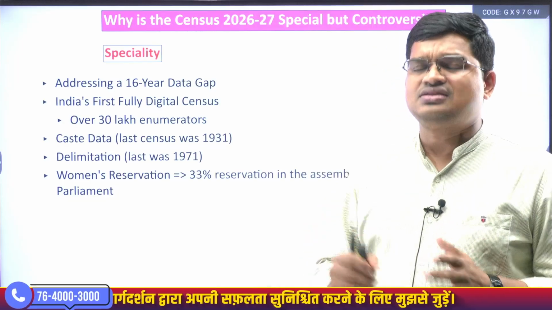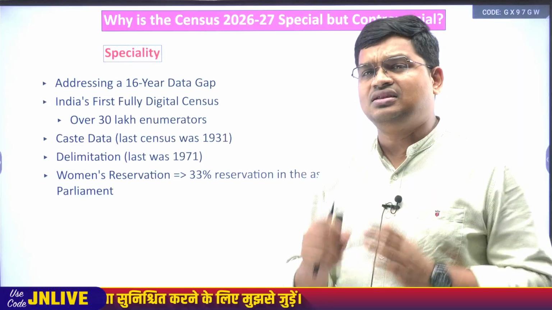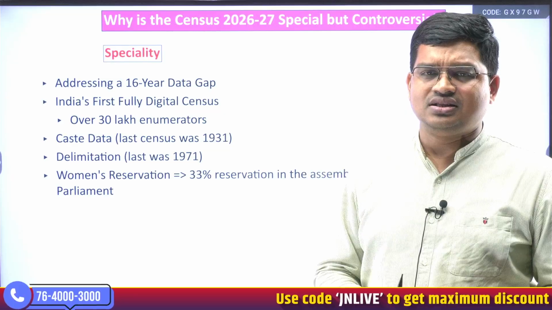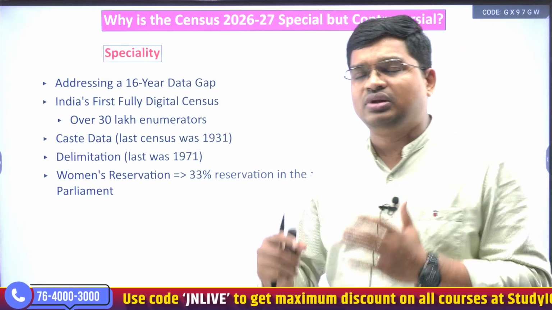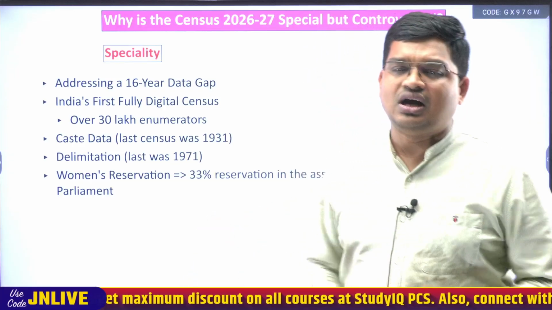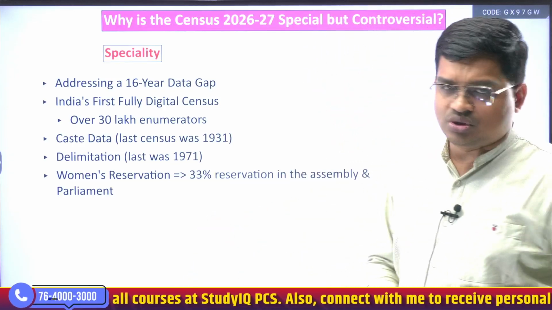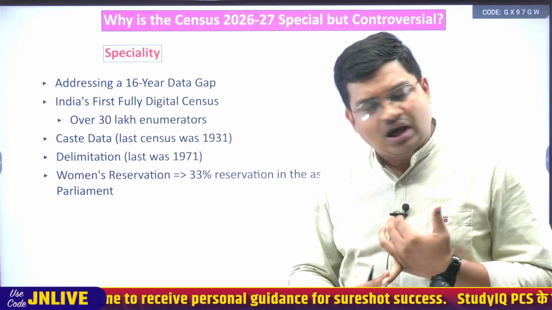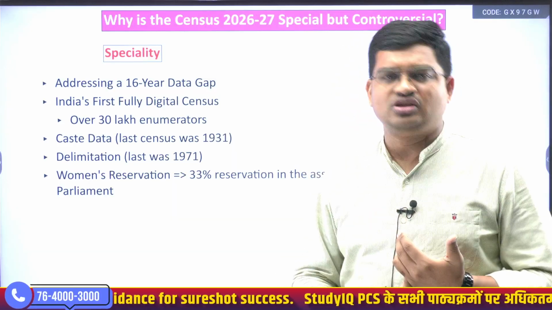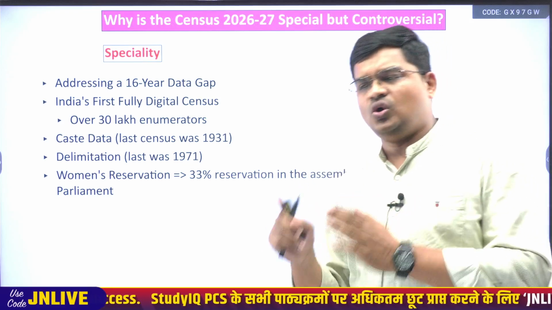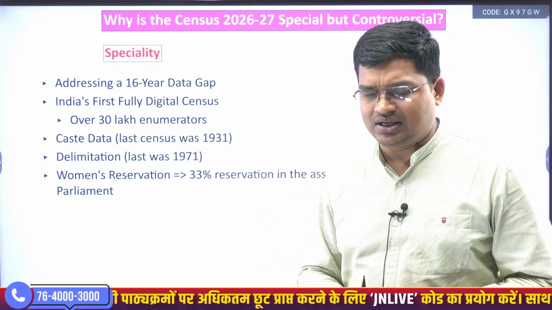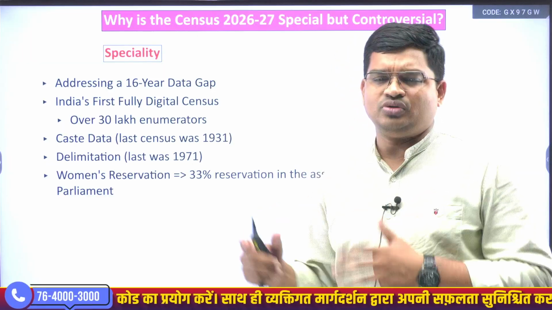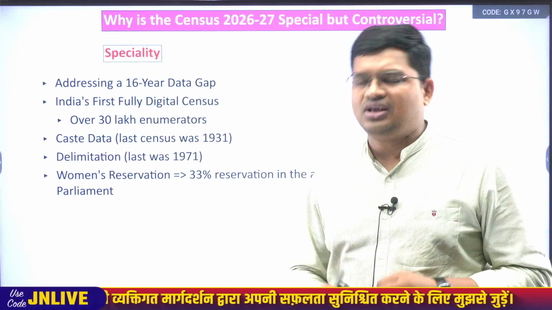Last time caste data, if you see, it was 1931 when caste data was collected in the census, and after independence this is the first census in which we are going to collect caste data. In this way also this is unique. In caste we will see how many SC, ST population, how many OBC population, all those caste related data will be collected. Apart from that, the biggest controversy currently is about delimitation.